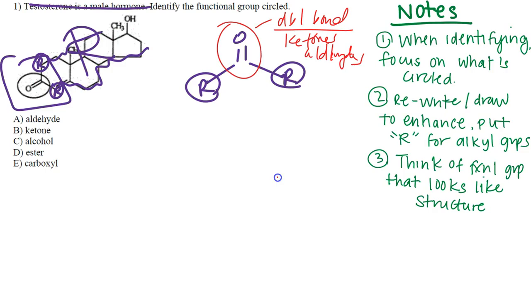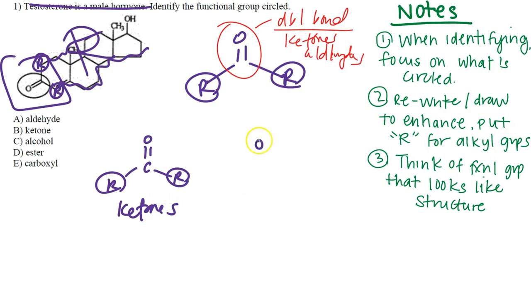Okay, and so as you can see, we have to be able to understand and know the difference between these two functional groups and their structures. So of course, I'm going to just draw what I remember. For ketones, I know we're going to have the carbonyl group. It's going to have two R groups. That's going to be our ketones.